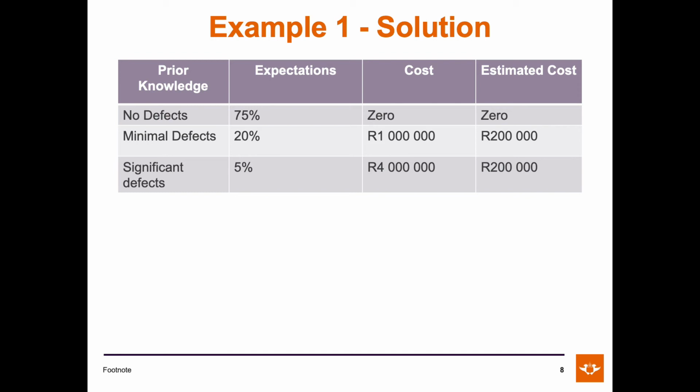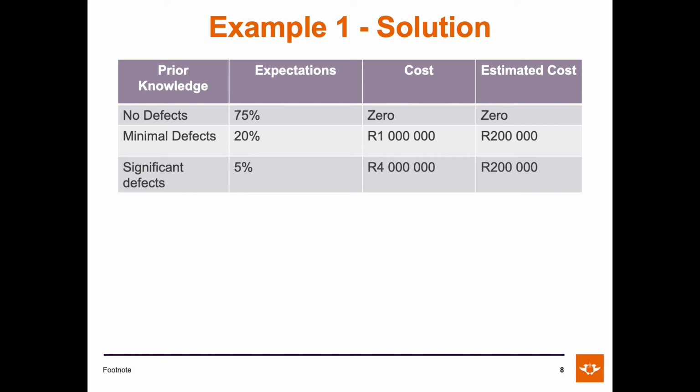Based on prior knowledge, there is a 75% expectation or probability that none of their products will have defects, so the cost would be 0. Then, based on prior knowledge or experience, the company expects that 20% of their products will have minimal defects, so the cost implication would be 1 million rand multiplied by 20%, so the estimated cost would be 200,000 rand to repair the products.